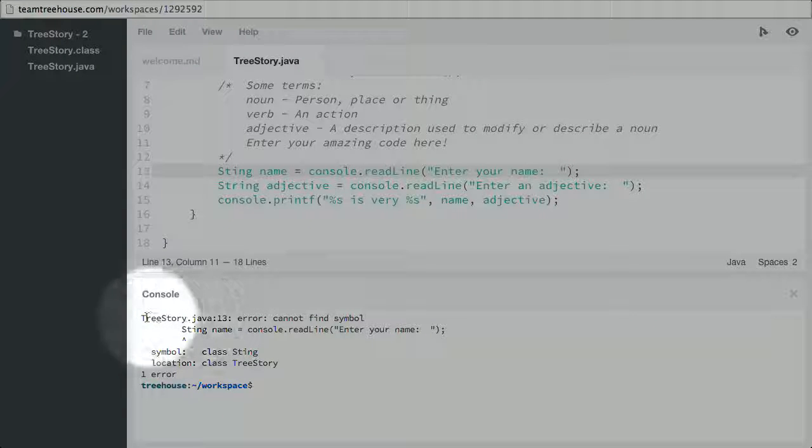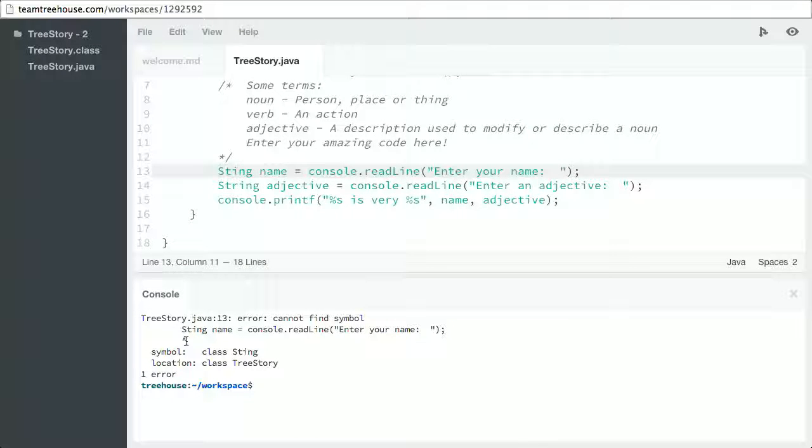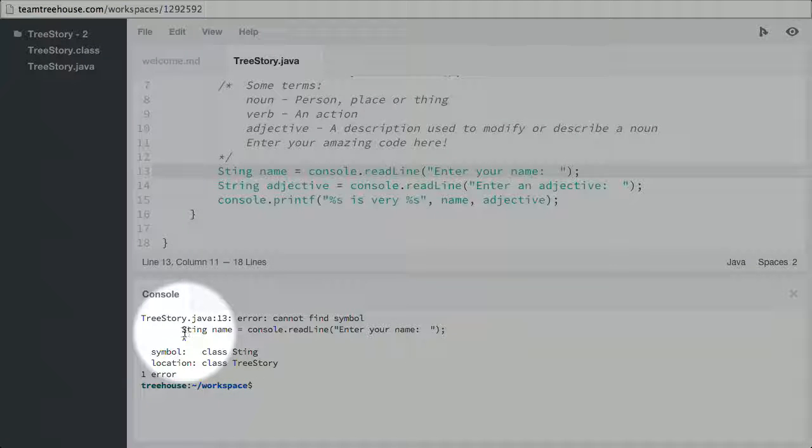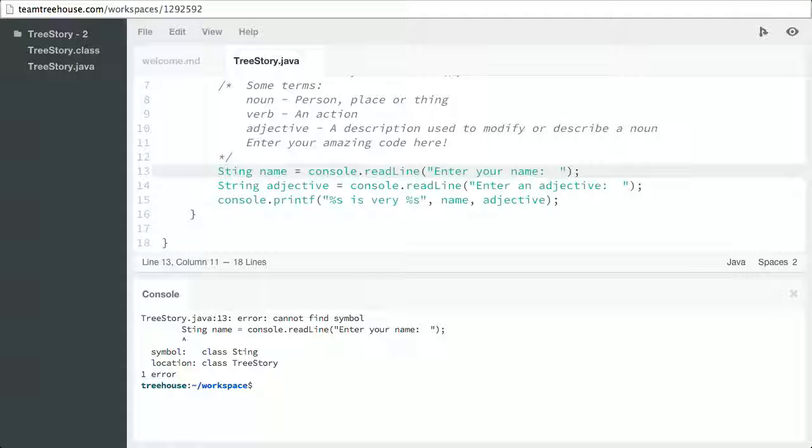And if you look, this shows the line number, which is line 13. And it says the error cannot find symbol. And then also underneath here, there's an arrow that's pointing up at exactly where the problem is. So that is wonderful. But now you saw me make the change from string. But if for some reason you didn't see the obvious arrow pointing at the lead singer of the Police, one place we could turn is the internet.